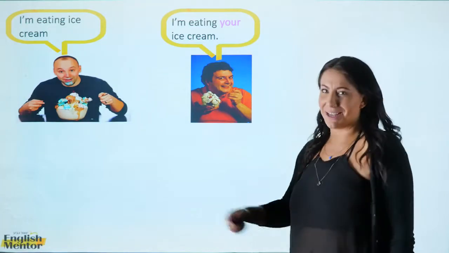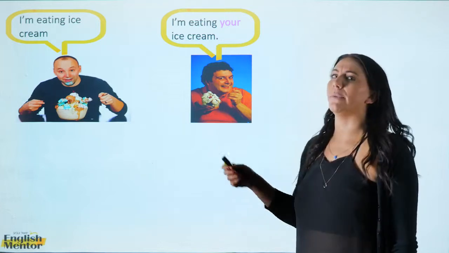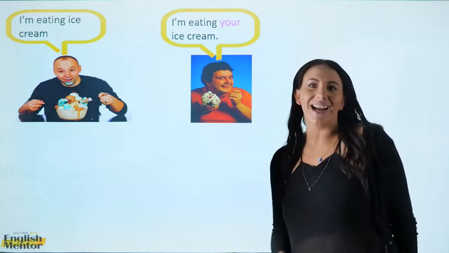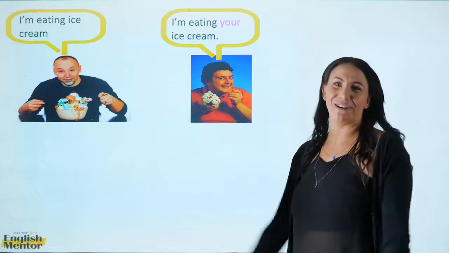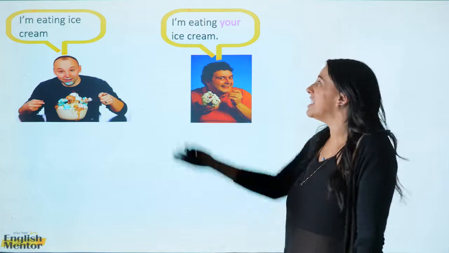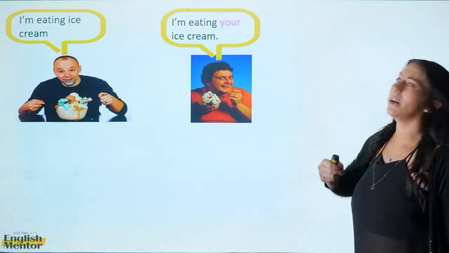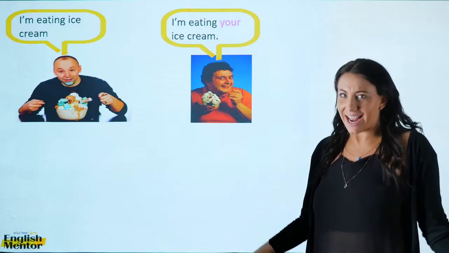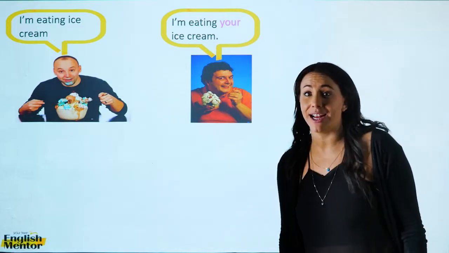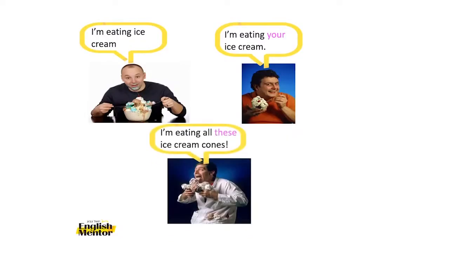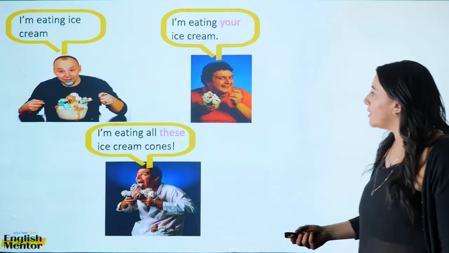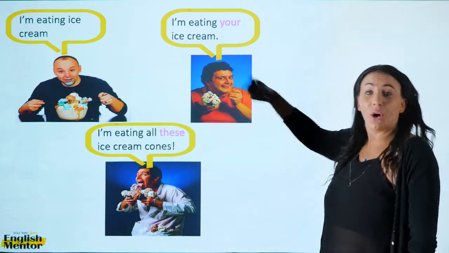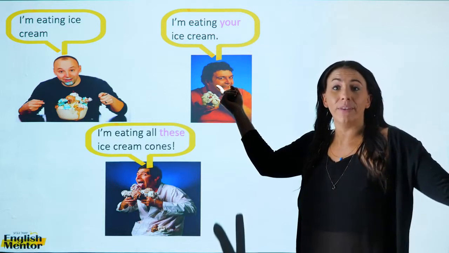Here we have some examples of sentences. Let's see what's important. Here we have a man telling us, "I'm eating ice cream," to which we say, "Good for you, man. We don't really care. He's just eating ice cream." Here we have a man telling us, "I'm eating your ice cream." And now we have a problem because now we're not just eating any ice cream, we're eating a specific ice cream. Another example, "I'm eating all these ice cream cones." What are the differences between these ice cream cones, your ice cream, and ice cream?